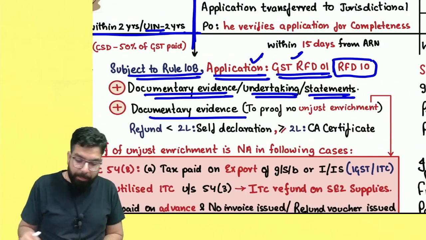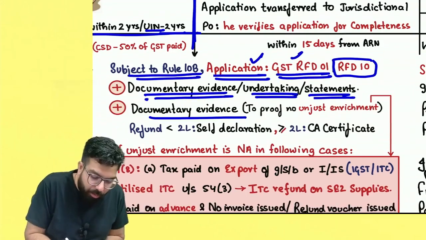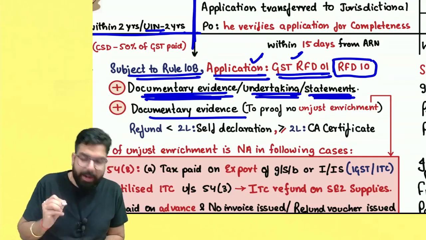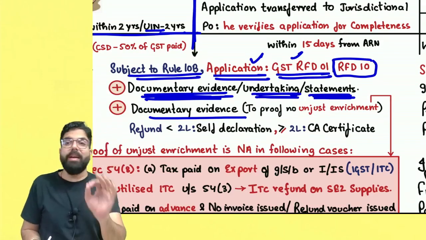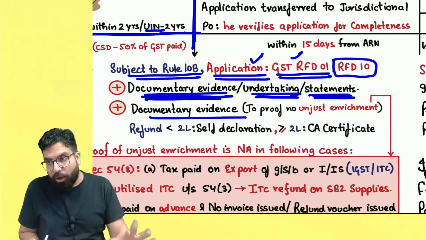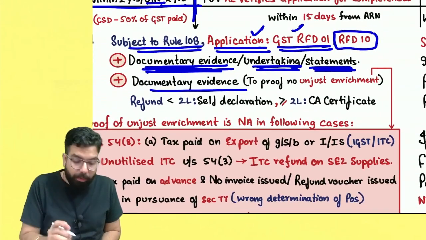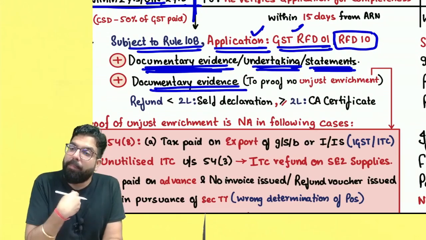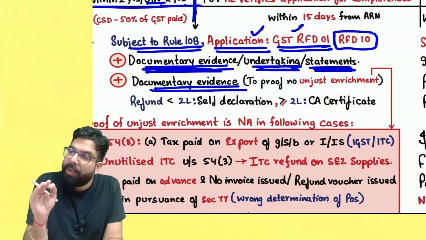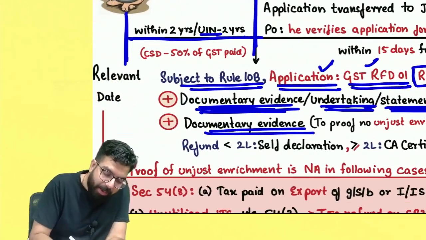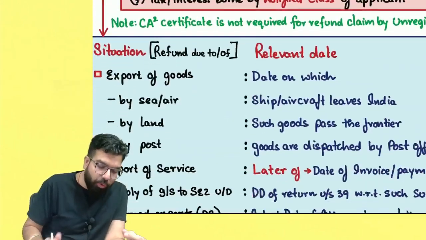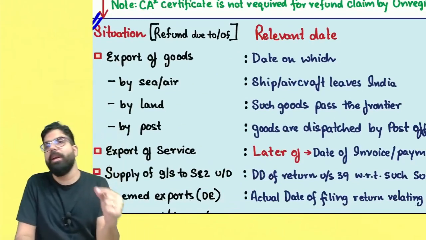Now whenever you give an application, along with the application, you have to give documentary evidence or undertaking or statement to prove that the refund is due, and the refund is due to me only. Are we clear, everyone? And why that documentary evidence? To prove that there is no unjust enrichment, that, sir, the refund belongs to me, don't put it in the consumer welfare fund. Now, whenever you're applying for refund, you have to apply within 2 years from the relevant date.